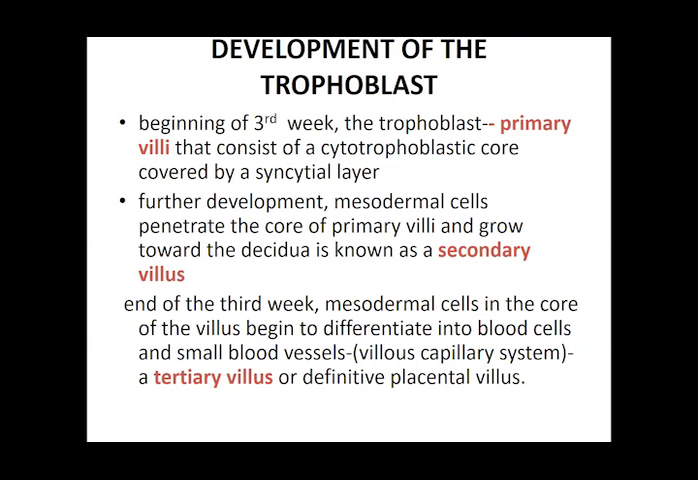Then the next step which is going to occur is there is going to be development of blood vessels in this mesoderm, this projection of the mesoderm. These are going to be the villus capillaries. This is now called the tertiary villus. That is, when there is formation of the blood vessels in the villus, that is into the mesoderm, that is going to be called the tertiary villus. This is the initial development of the placenta.